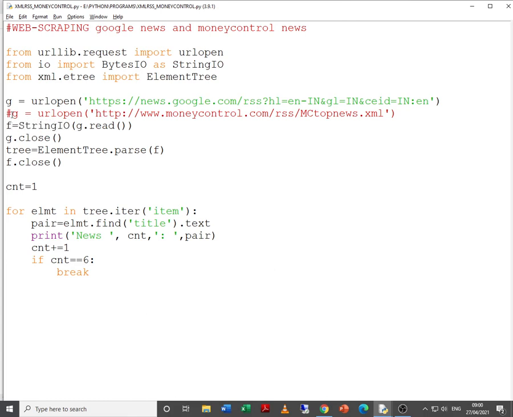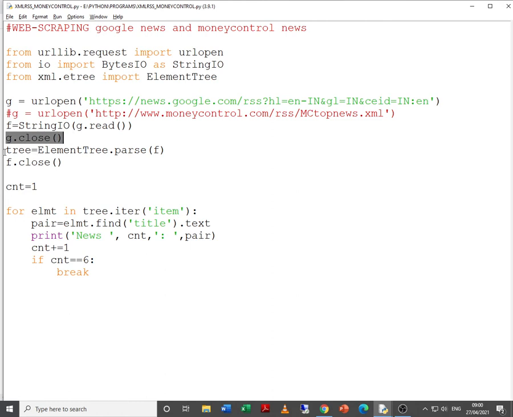Now first g was the pointer, now f is the pointer, so we are closing with g.close. Just try to recollect when we were writing data to a text file or reading data from a text file or a CSV file, we were doing the same process. First a file handler or pointer to open the file, then in the end we close it.